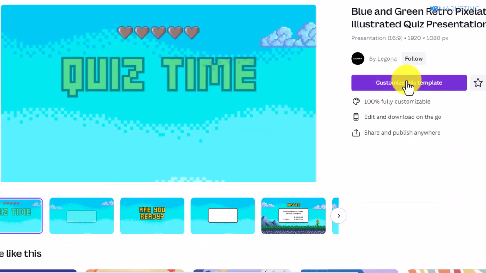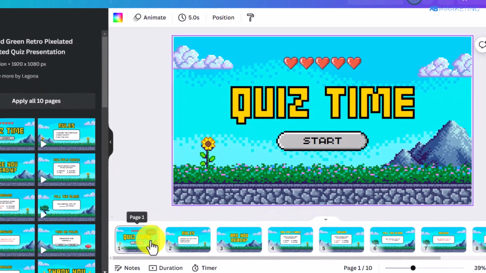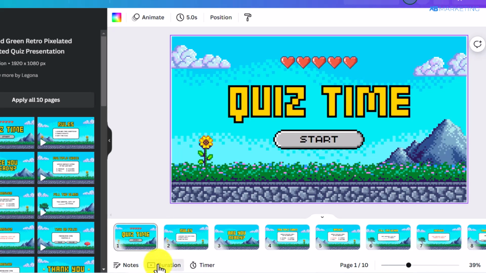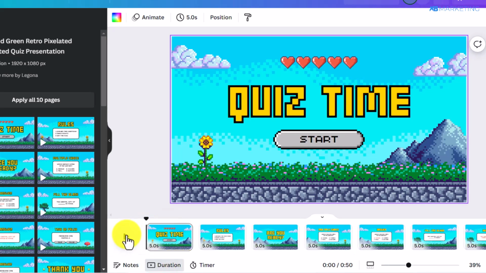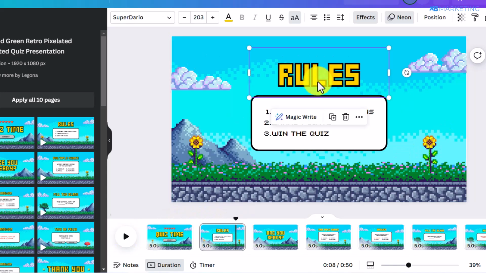And once you click on it, you want to then click on customize this template. So once you click on that template, then you want to come over to this section that says apply all 10 pages. So once you click on that, you want to then simply come over to duration. So once you click on duration, it's going to show you this play button. And as you can see, you can edit any part of this quiz to any niche of your choice.